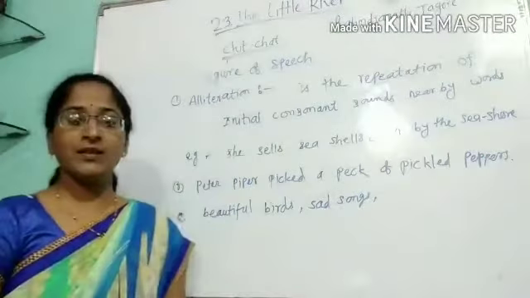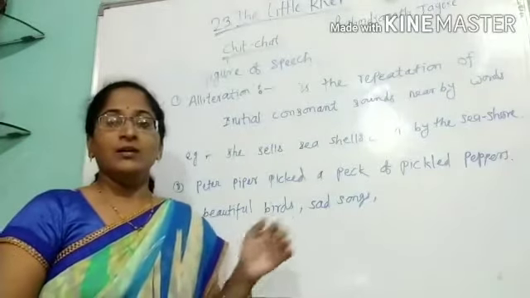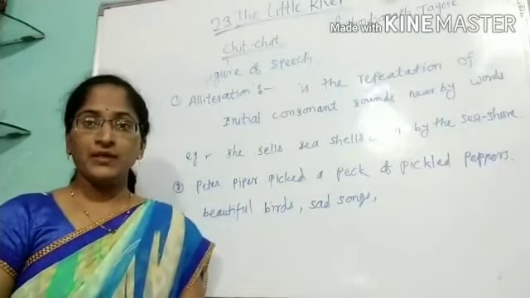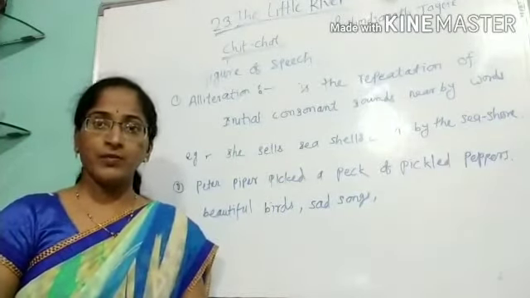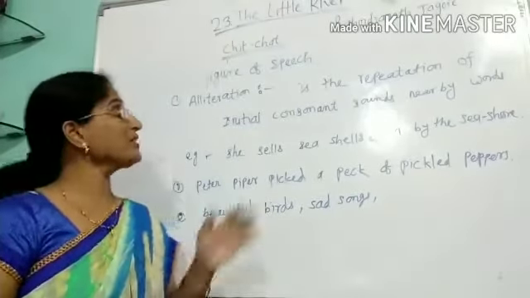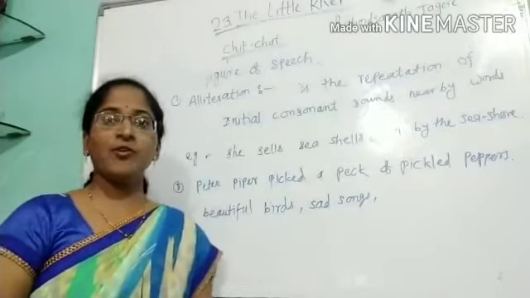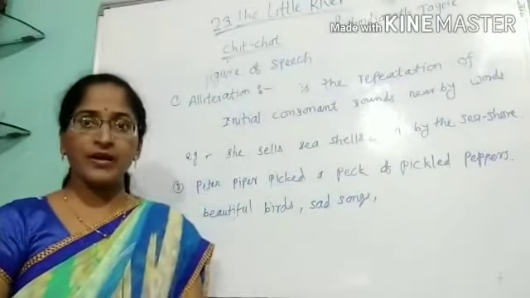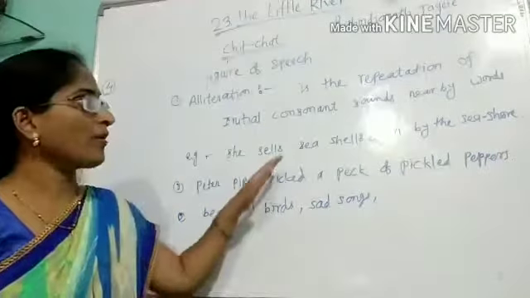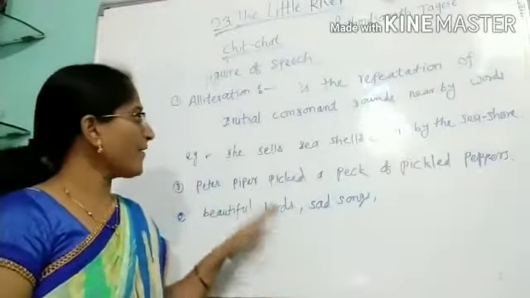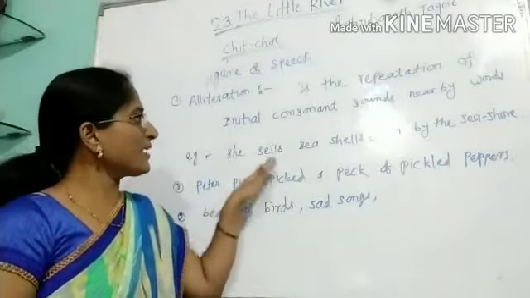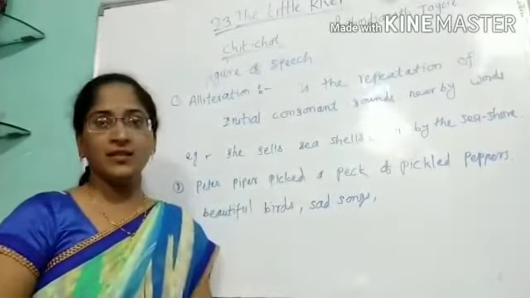So, figure of speech. In this we have to learn two figures of speech in our poem. First is alliteration. What is alliteration? Alliteration is the repetition of an initial consonant sound in a sentence or nearby words. For example, we have: she sells seashells down by the seashore.